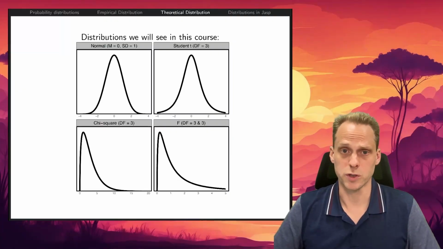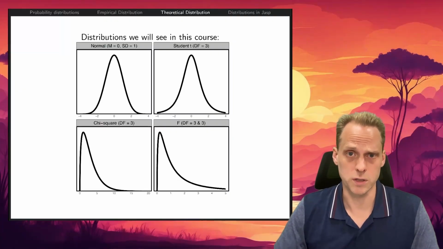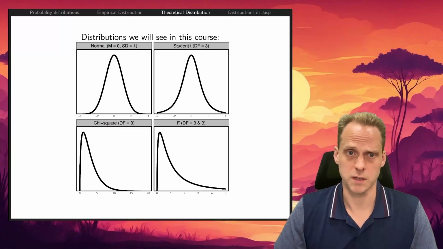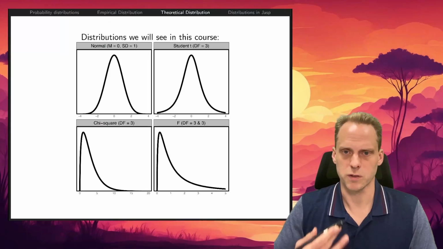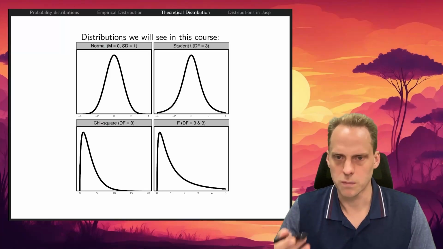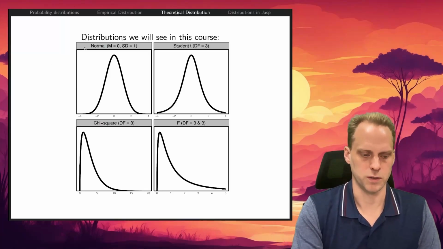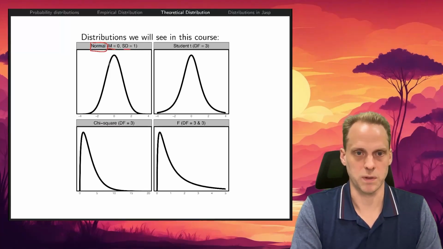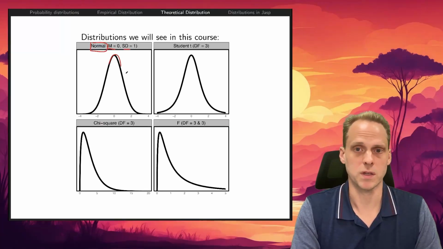Now, there are some distributions that we're going to use in this course. We're not often going to use them directly. I'm not going to ask you to get probabilities directly, but they're the distributions that are used to get the p-values. So that's why you should know of their existence. The main one is the normal distribution with a mean and a standard deviation, which is this bell shape that you should be familiar with.